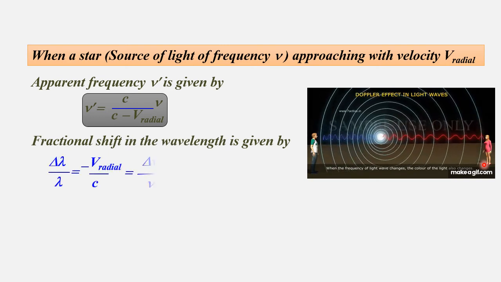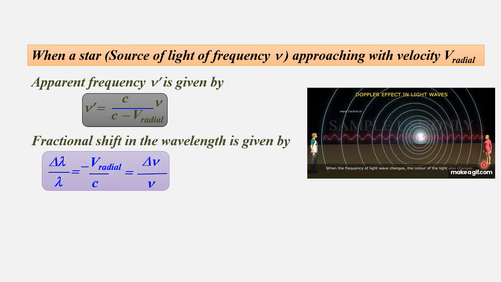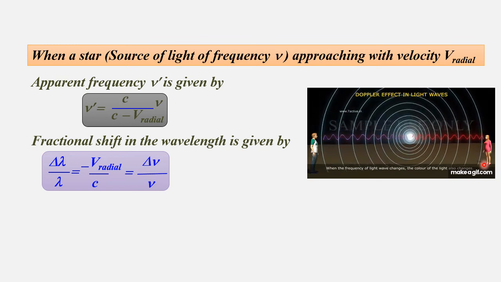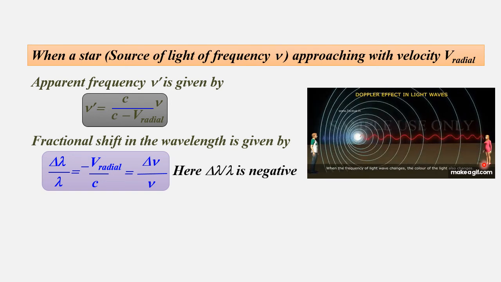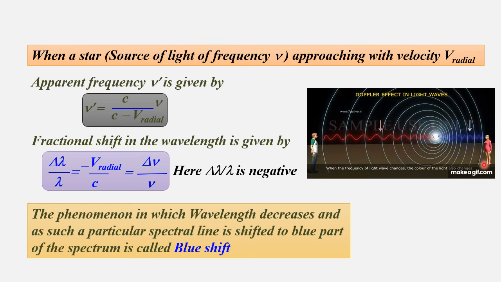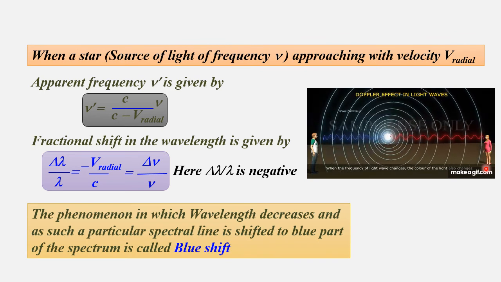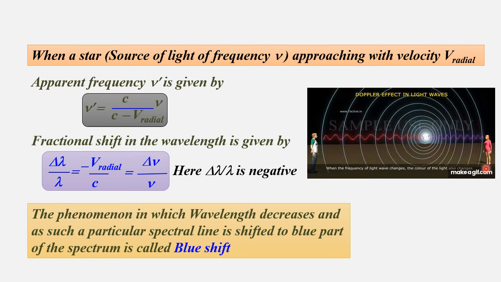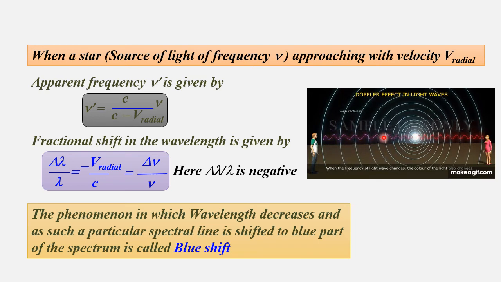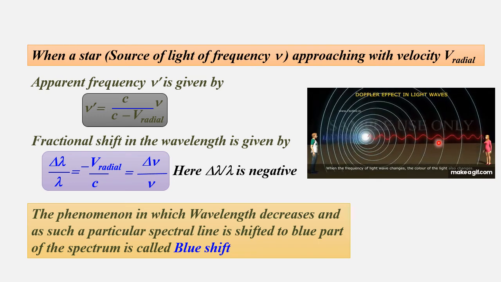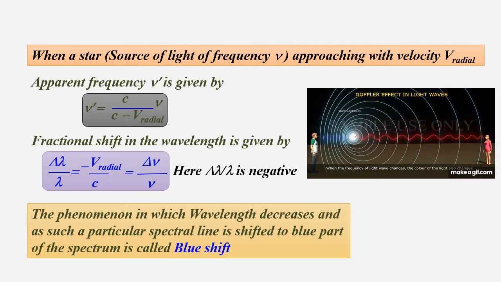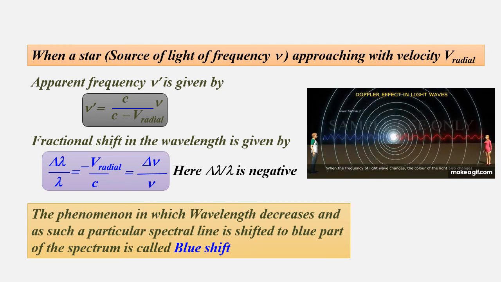Fractional shift in the wavelength is given by the same formula, delta lambda by lambda, but here it is negative v radial divided by c, and that is equal to delta nu divided by nu. Here delta lambda by lambda is negative. The phenomenon in which the wavelength decreases and a particular spectral line is shifted to the blue part of the spectrum is called a blueshift. You can see here red is the actual color but it appears blue when it is coming closer. That shift is known as red to blue shift. That's why we call it blueshift.